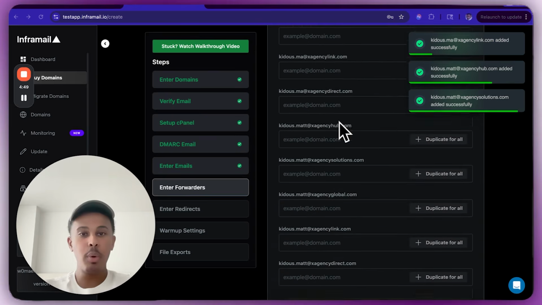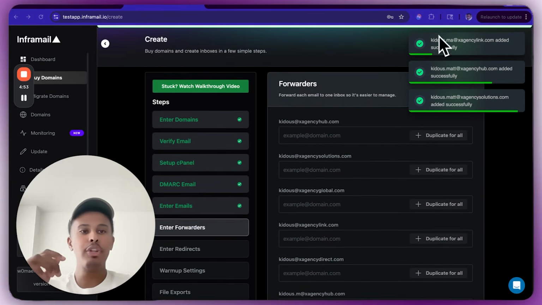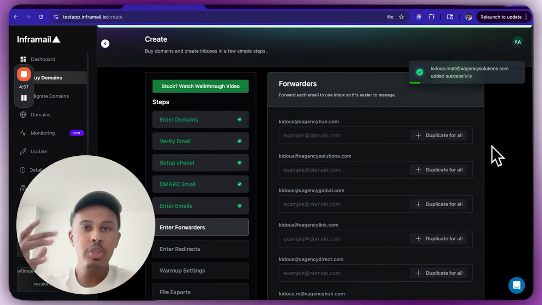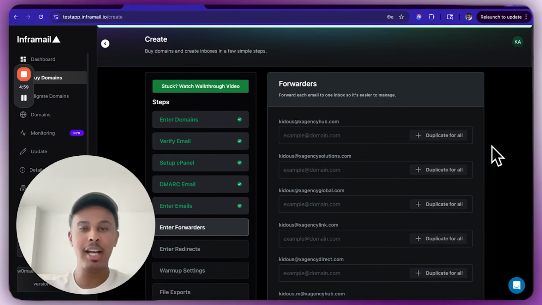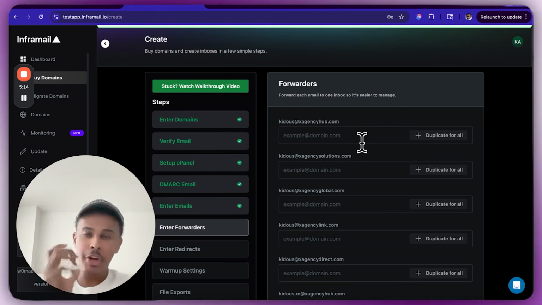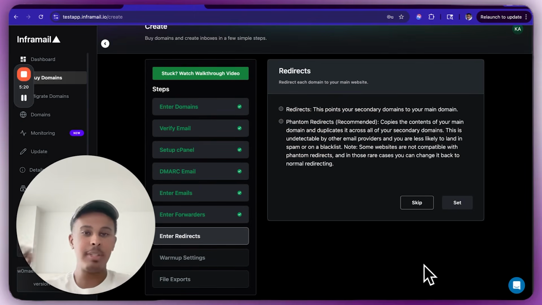Moving on now to the forwarders. I don't really recommend adding a forwarder. What a forwarder is, basically all of your replies will go to one inbox, right? So if you have 1,000 email accounts, obviously you're not going to check 1,000 email accounts. That's ridiculous. So you could set up a forwarder. But sequencers and warm-up tools like Instantly and SmartLead already have one, right? Or if you use Plus5, that's the one I love using, plus5.ai, you can check it out yourself. They already have a unibox, meaning they already forward the emails for you on their platform. So I don't really recommend any forwarders. I would just skip this step if I were you.